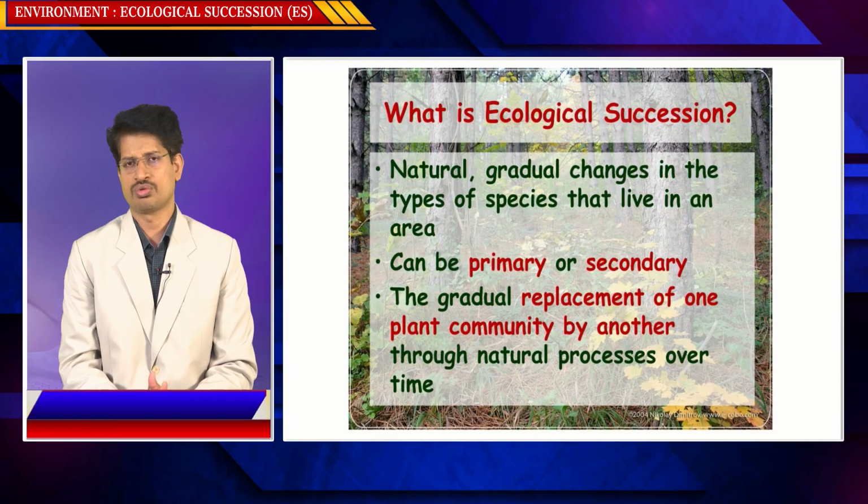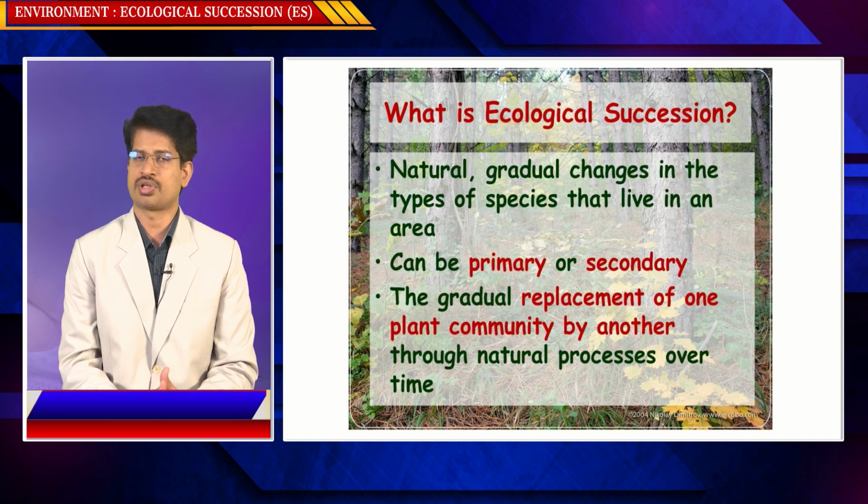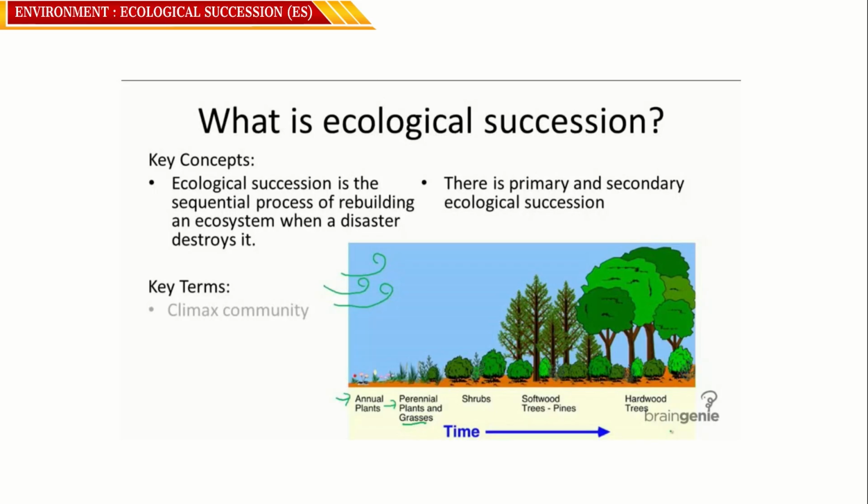This consumes time, in the sense of millions of years. So ecological succession is the sequential process of rebuilding an ecosystem when a disaster destroys it, in the case of secondary succession. There are primary and secondary ecological successions, as we have discussed.